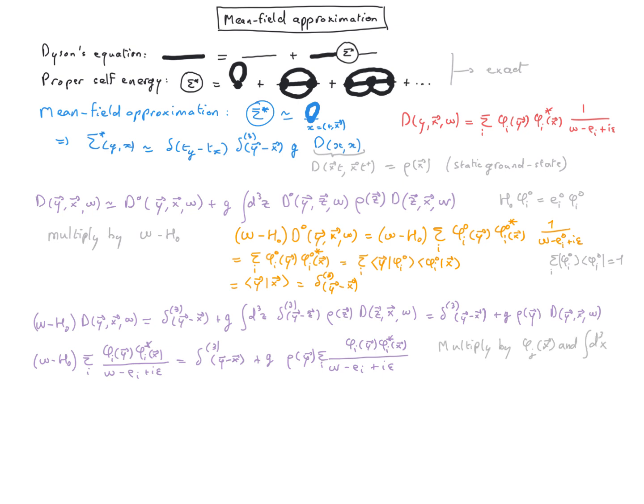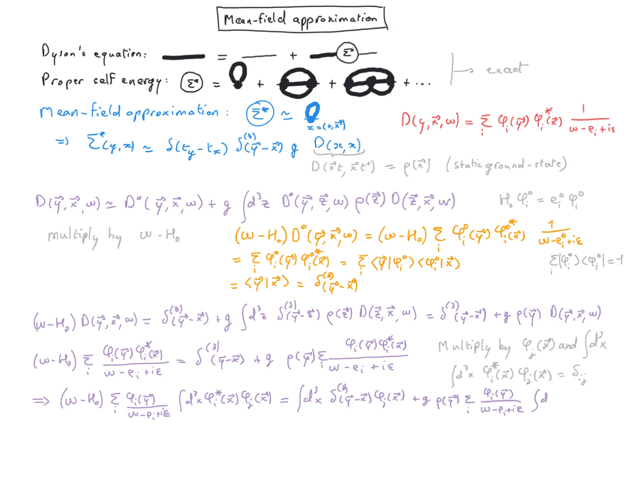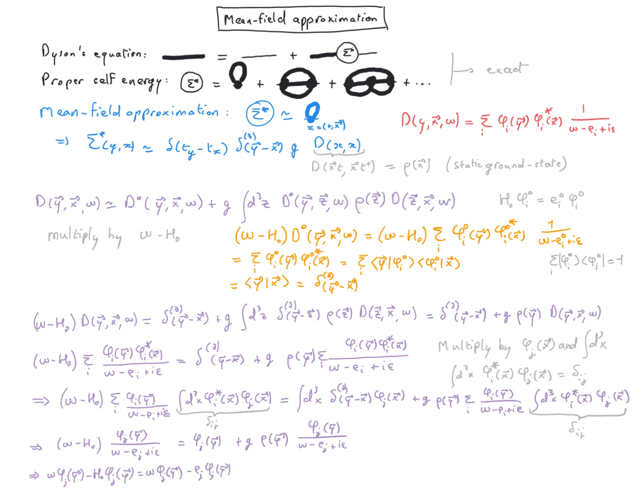And we use the fact that phi i and phi j are orthogonal. We now multiply on both sides by omega minus epsilon j plus i epsilon. Rearranging, we get the mean field equation for the single particle phi j.